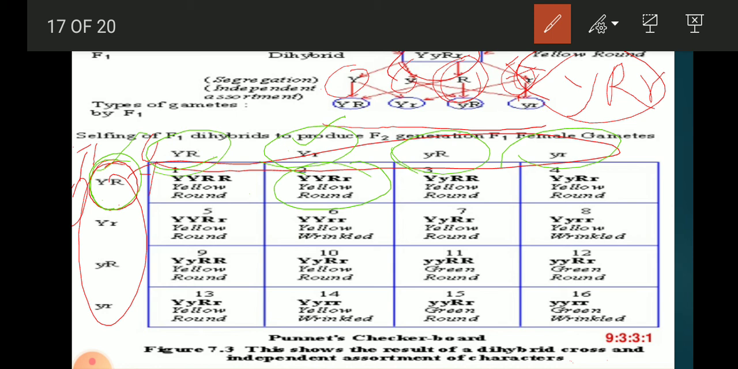The color. First we have to see the dominant of color, then we have to write the dominant of the shape of the seed. So that's why we are writing Y first and small r. So in all of them, if there is a capital letter, it means that it is dominant, so we'll write it first, like here capital Y, capital R.